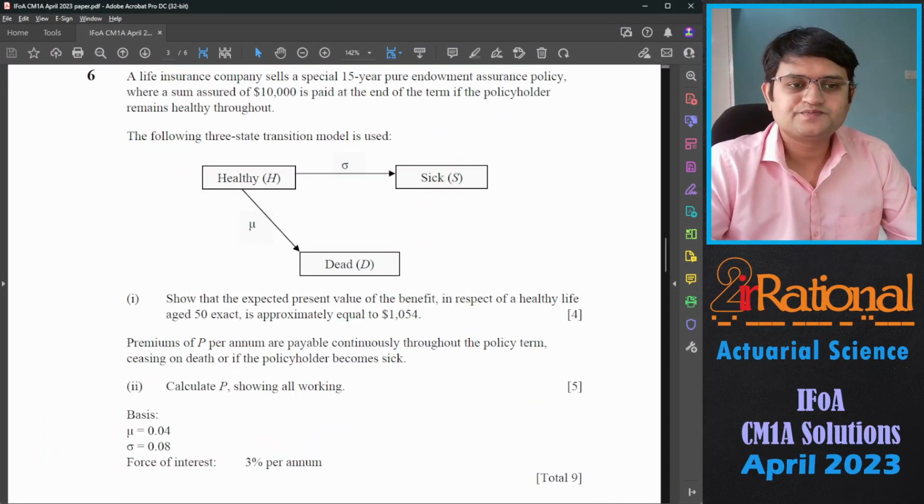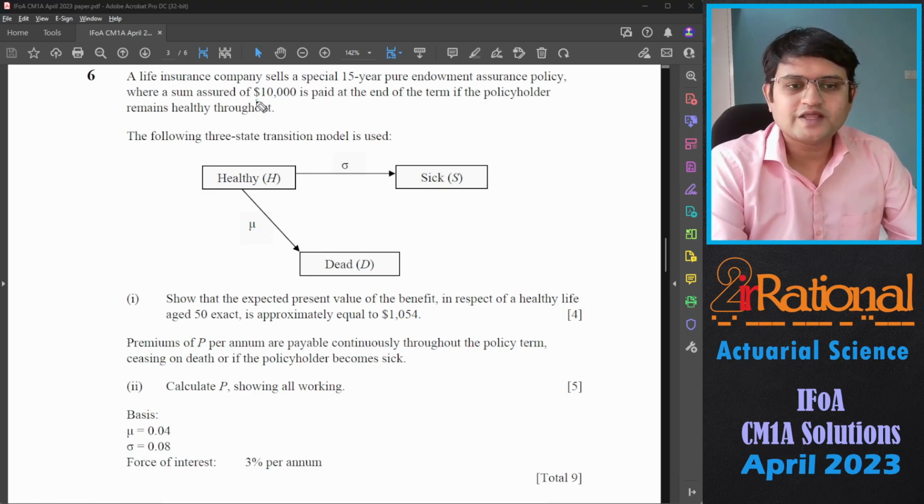Question number 6. A life insurance company sells a special 15-year pure endowment assurance policy where a sum assured of 10,000 is paid at the end of the term if the policyholder remains healthy throughout. The following 3 states transition model is used. So even though this seems like a transition model, you can assume it to be a decrement model as well. That will not be a problem. First part, show that the expected present value of the benefit in respect of a healthy life aged 50 exact is approximately equal to 1054.